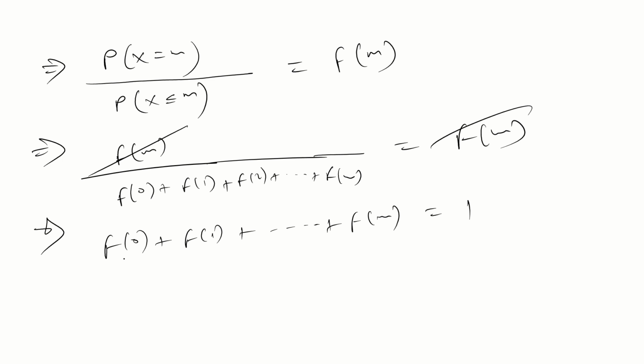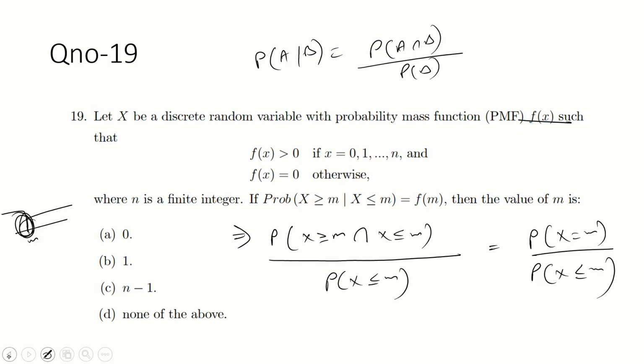Guys, this is the same. This is going from 0, 1 till n here. So m is equal to n. Don't get confused that we are taking m, but the value is going till n. So m is approaching n, because they are considering all values. So m should be equal to n. So D is the correct option.